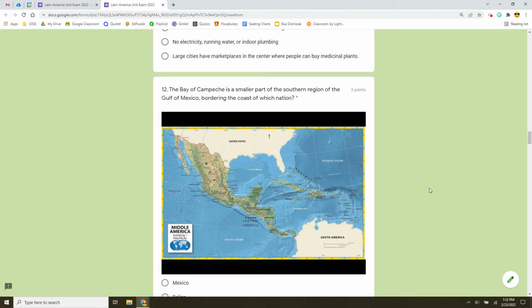Number 12, you'll definitely have to zoom in on this map of Central America, Middle America, because we are looking for the Bay of Campeche.